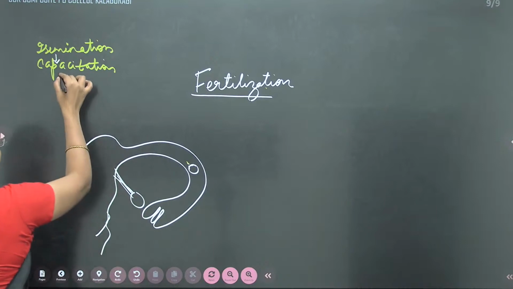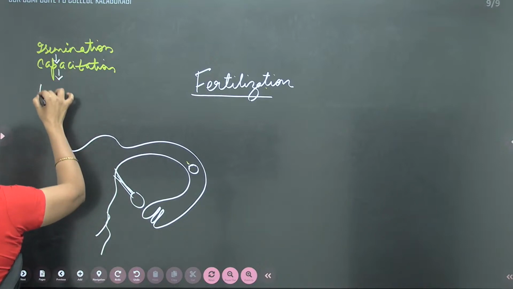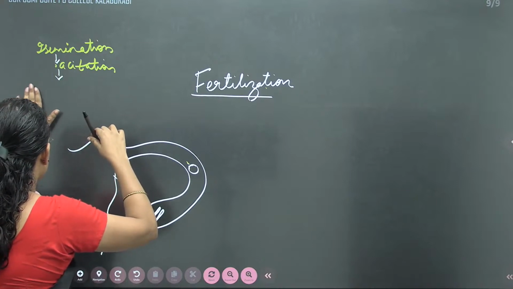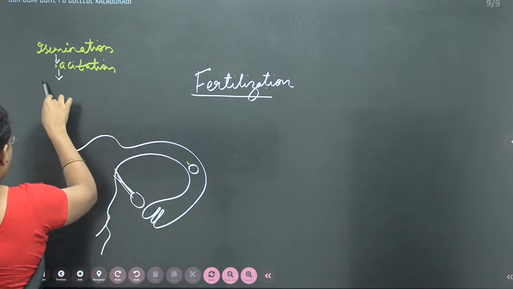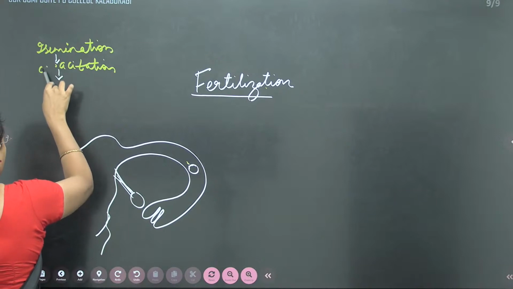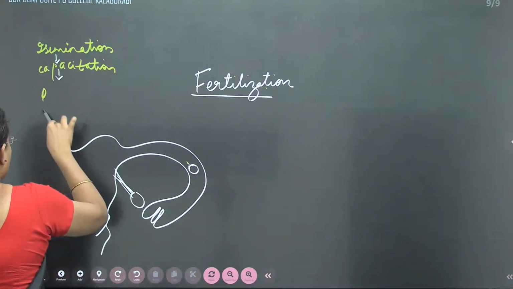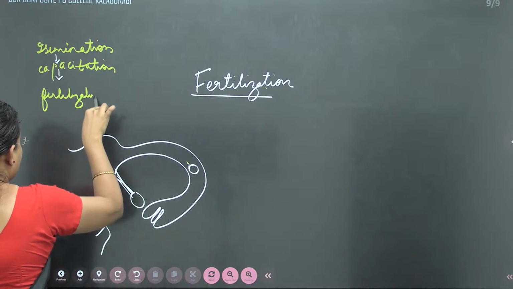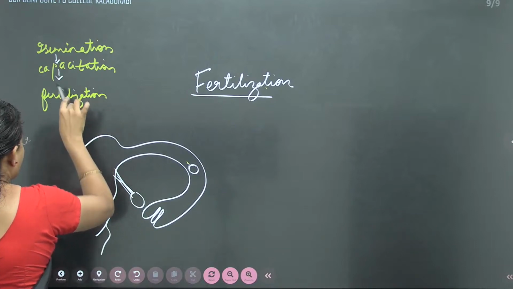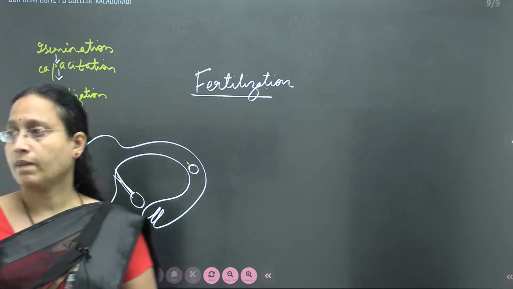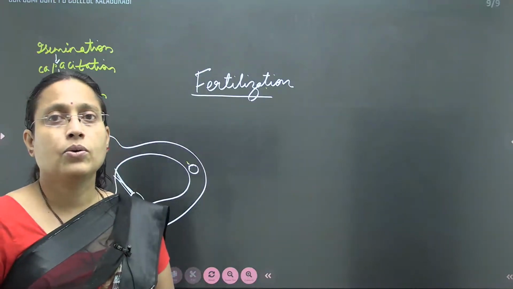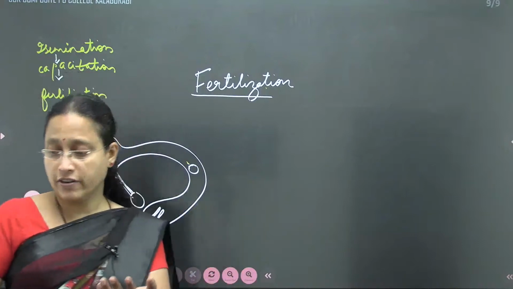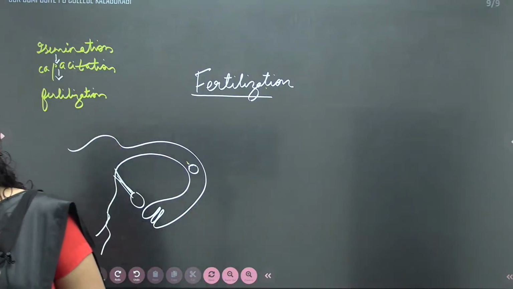Now next, after capacitation comes the phenomenon called fertilization, whose definition I have explained. The next phenomenon is fertilization. Understand? Definition of fertilization is already over.